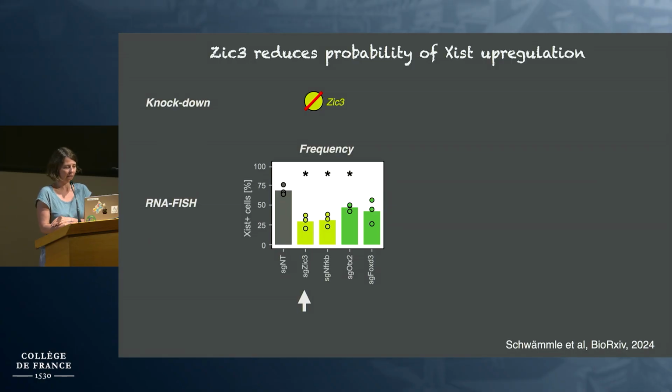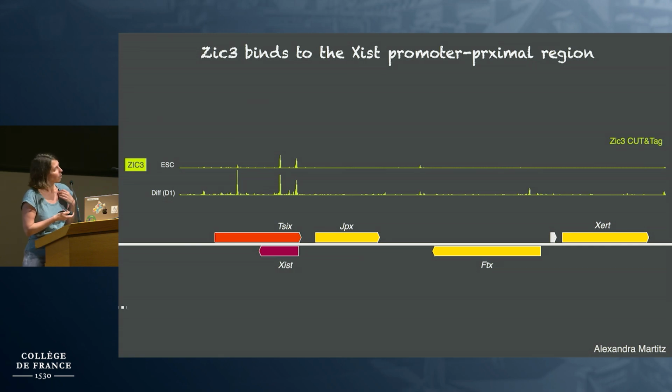And finally, we think it's a direct regulator. This is a CUT&Tag experiment, still a bit preliminary, but I'm quite confident that ZIC3 binds to the promoter-proximal region of Xist within the first exon, which we call the RE57 regulatory element, or the P2 region. We also have some reporter assays showing that this is a direct activation.